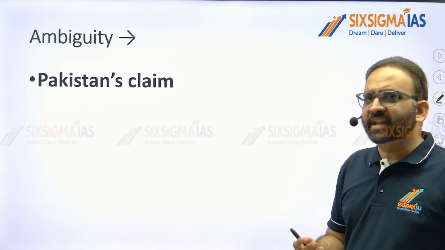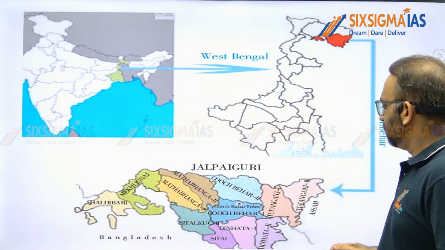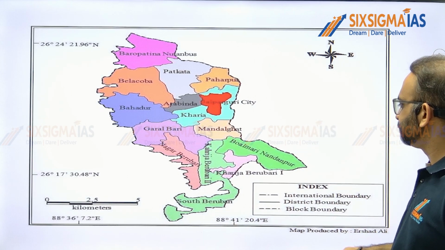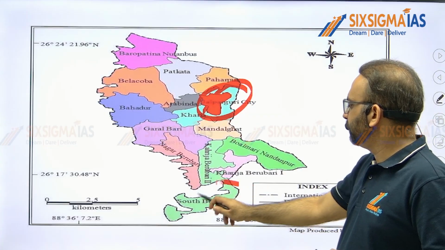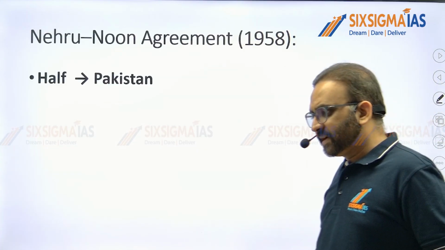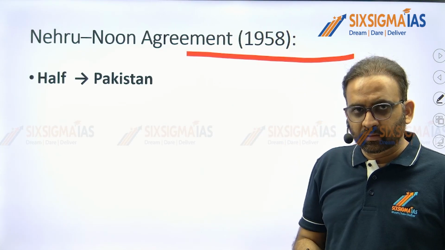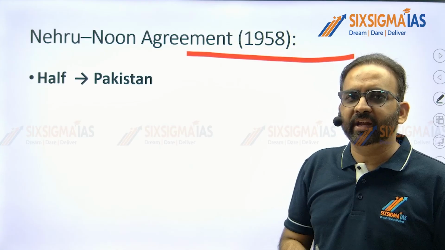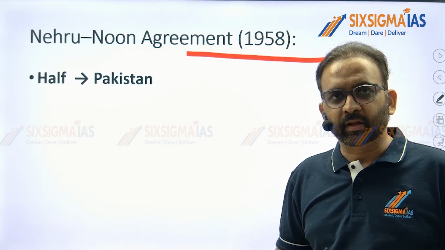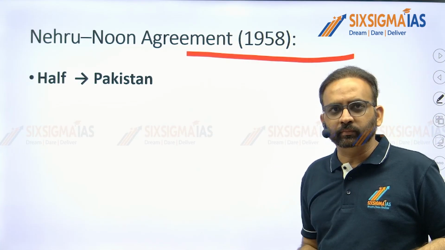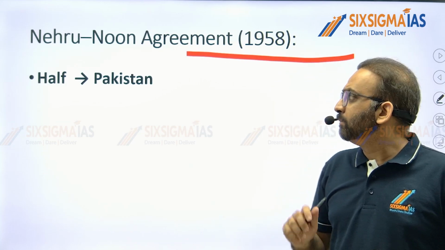So then India and Pakistan negotiated. You can see in the map the Jalpaiguri city, the Berubari, and so on. India and Pakistan negotiated, and there was the Nehru-Noon agreement in 1958, which says this Berubari Union will be divided between India and Pakistan equally. Half will be given to India, half will be given to Pakistan. So India decided to pass a law to give this territory to Pakistan. But this was objected to by